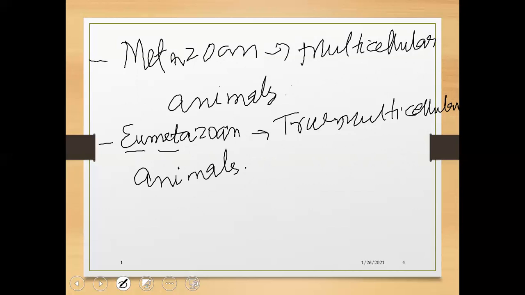The parazoans are placed in kingdom Animalia, especially in group Porifera, and the others are the eumetazoans, from phylum Cnidaria to Chordata.